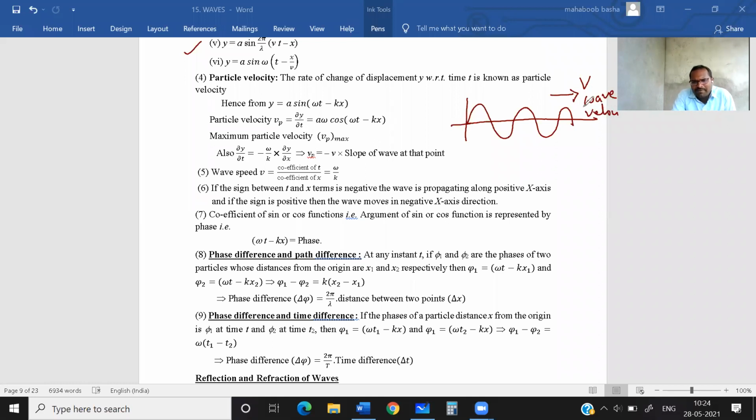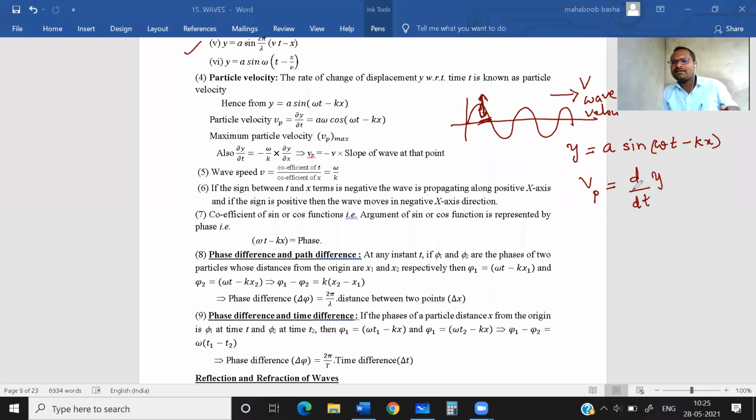But the particles of this wave are vibrating like this. They are not moving forward. They are just vibrating about their mean position. With what velocity are they vibrating? That we can get like this. We know y is equal to a sine (omega t minus kx). What is y here? Y is the displacement of a particle. If you want the velocity of a particle, you take the differentiation of the displacement. Then you will get velocity.